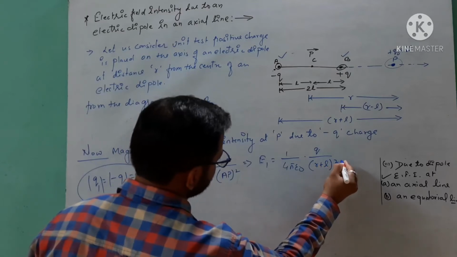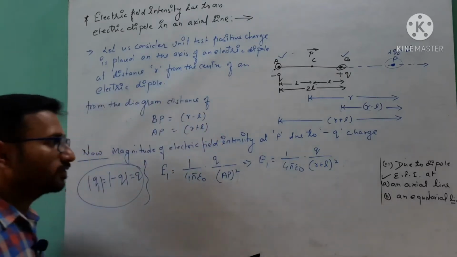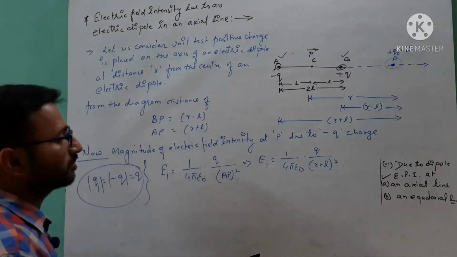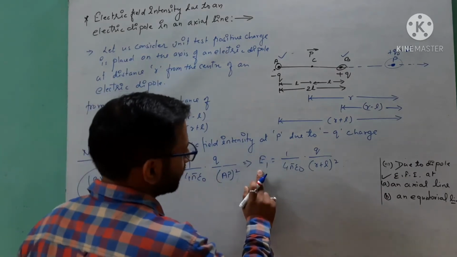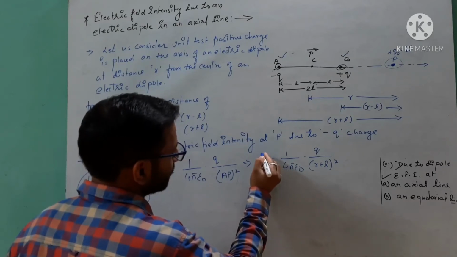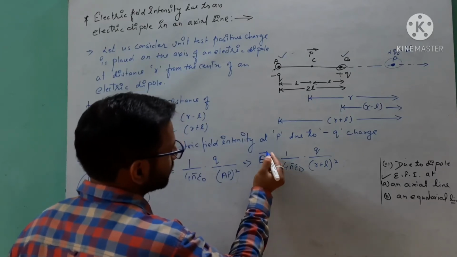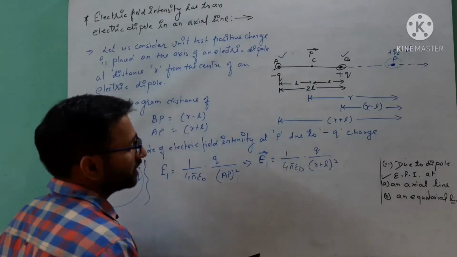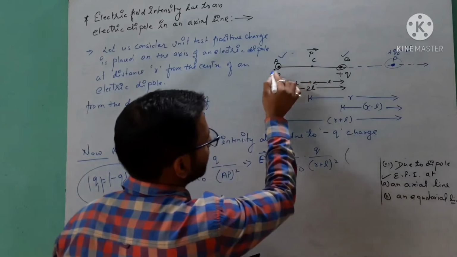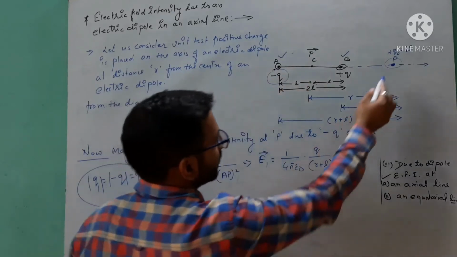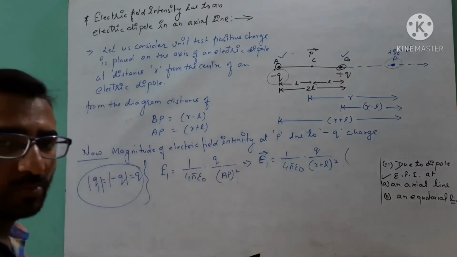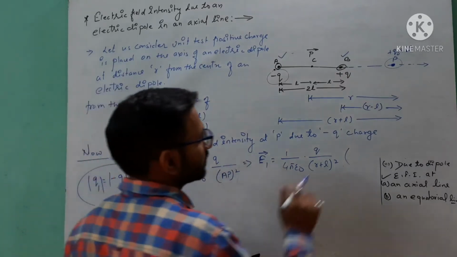In the next step I will write E1 is equal to 1 over 4 pi epsilon naught Q upon, this is the distance, r plus l whole squared. If you want to show the direction of the electric field in vector form, you can use the vector symbol. The direction of this electric field: as we know, this is our negative charge and this is the unit positive charge, positive in nature, so positive and negative will be attraction.